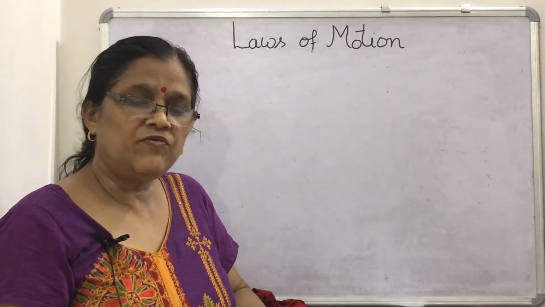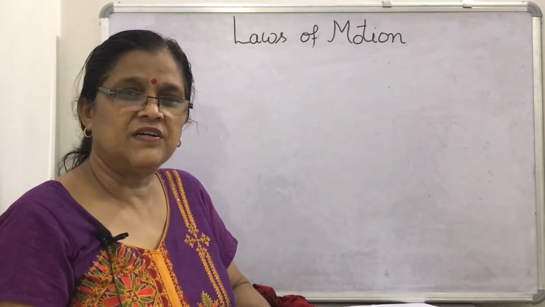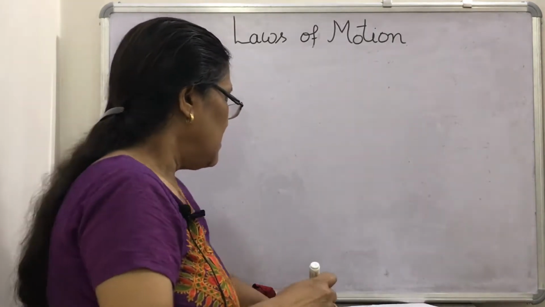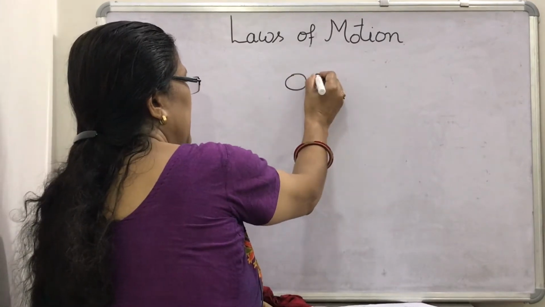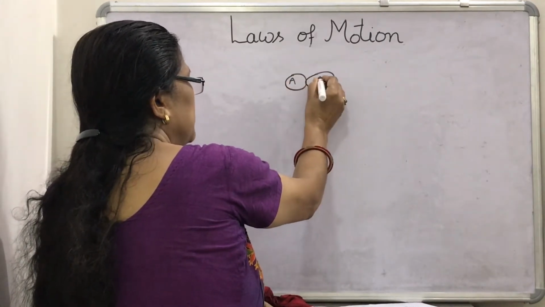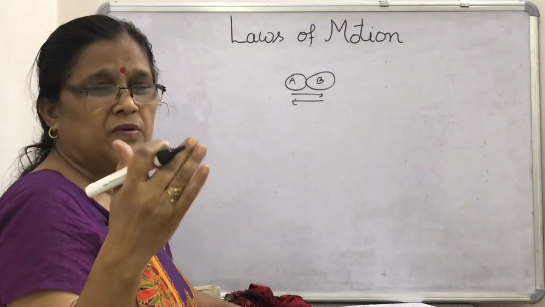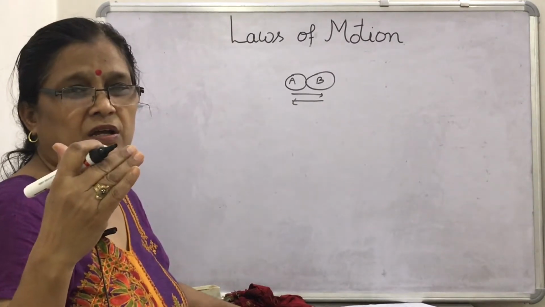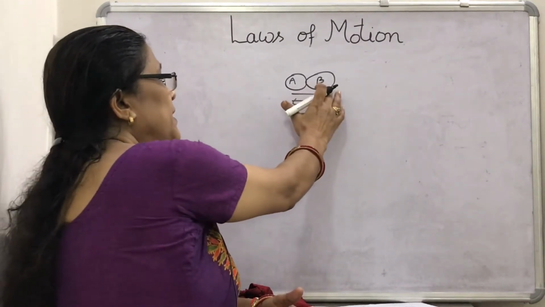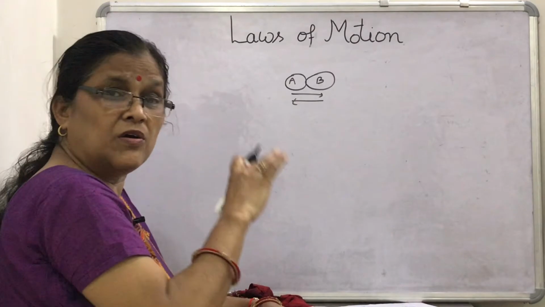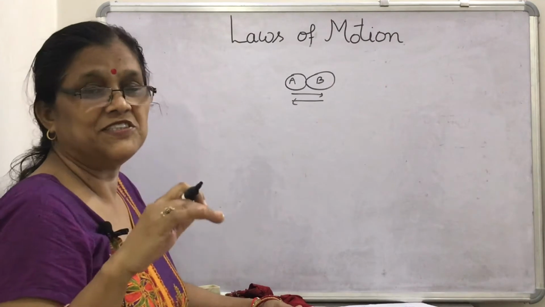What is the origin of the external force on the body? What agency provided it? The answer to this question is that if there are two objects A and B, they will apply force on each other. How was this idea arrived at? Look, if the object B applies a force on A, will the object A in turn apply a force on B? The answer is yes.